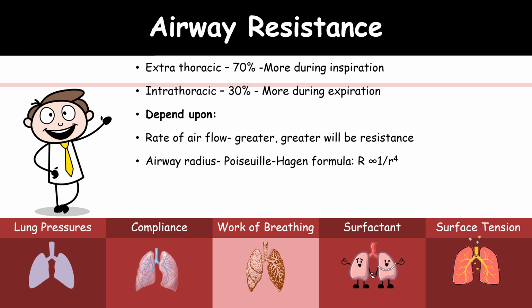But this may not occur in our body because the diameter of the airway is large enough, so there is no difficulty in breathing. So resistance is inversely proportional to the fourth power of the radius, and it also depends on the length of the airway and also the type of airflow.